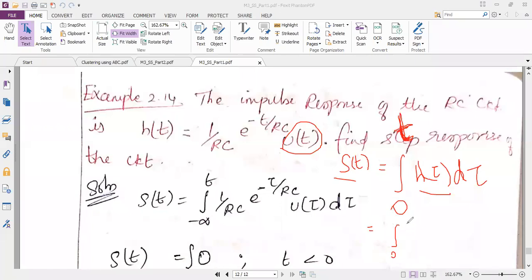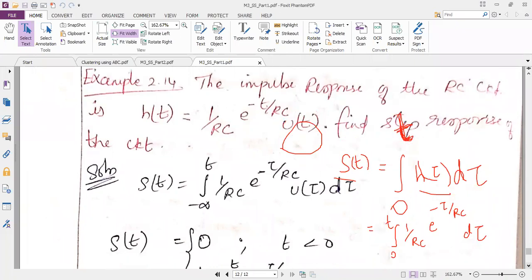Now I can just substitute the h of tau here. h of tau is 1 by RC into e power minus tau divided by RC into d tau. You know how to perform the integration. You can move 1 by RC outside. Integration of e power minus tau by RC.